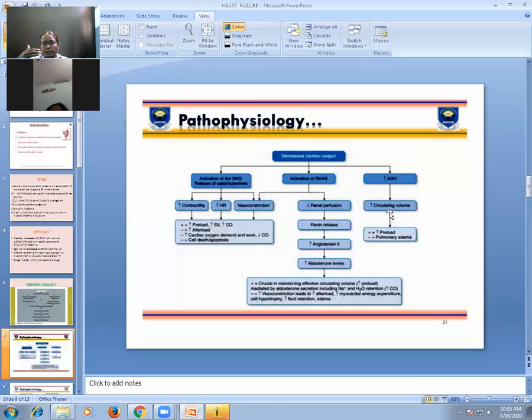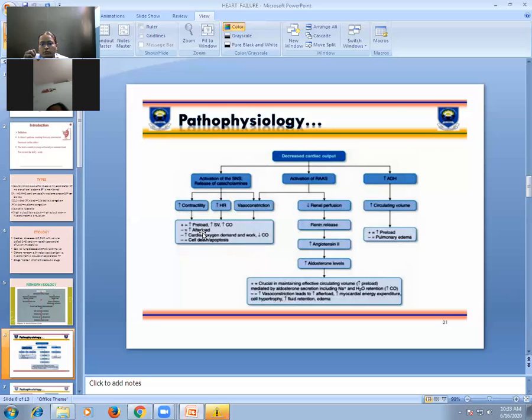This retained water means there will be increased venous return to the heart. This is called increased preload. And increased afterload means whenever there is vasoconstriction of the arterial blood bed. Vasoconstriction of the arterial bed means when arteries get contracted. That is called increased peripheral vascular resistance.